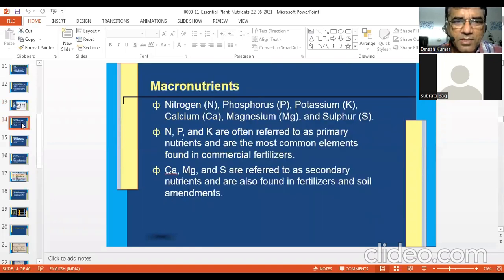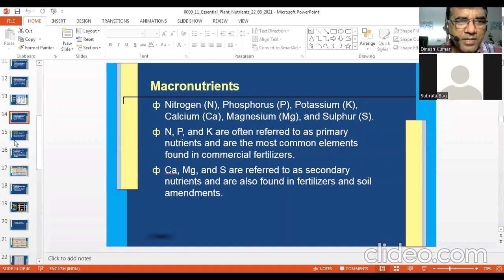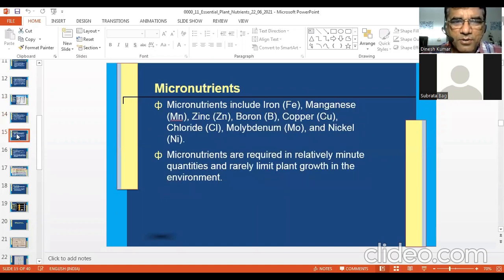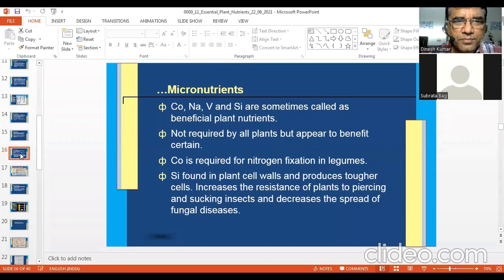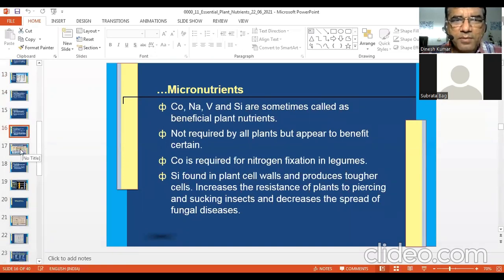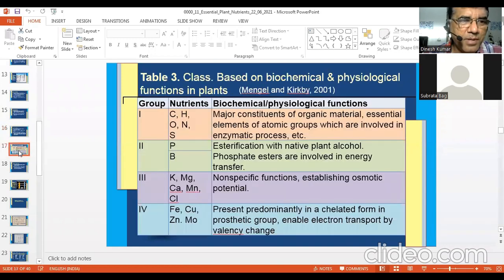So you can see macronutrients are primary and secondary nutrients and micronutrients. And we have seen some beneficial nutrients like cobalt, sodium, vanadium, silicon, etc. They have their importance. They are not essential, but they help in the better growth of the plants.